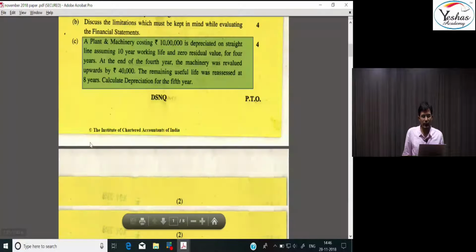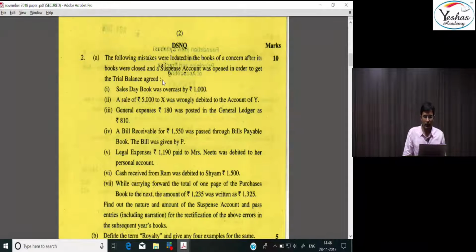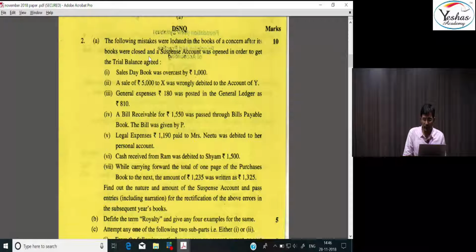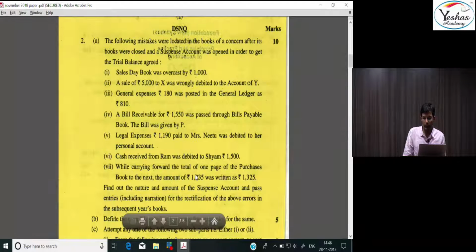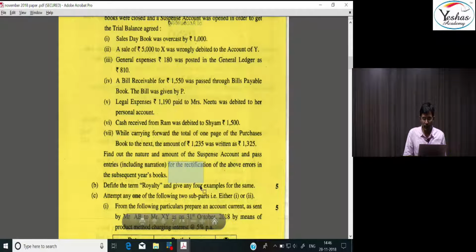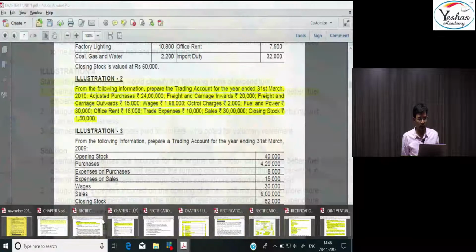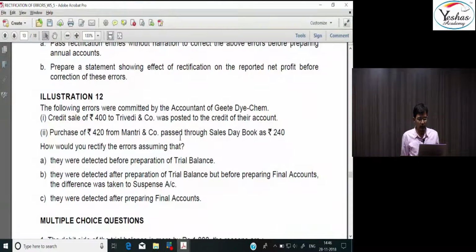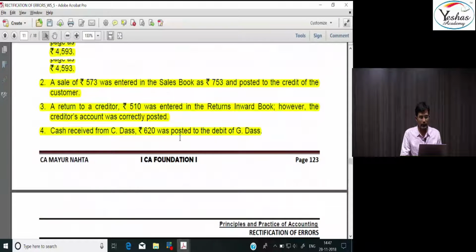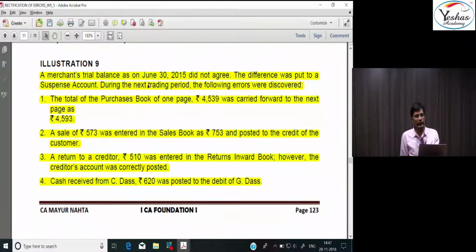Similarly, this question where they are asking us to pass the journal entry in the subsequent year, means the rectification has to be done in the next accounting period. The books of accounts have already been closed. The rectification is taking place in the next accounting period. Based on this, we had discussed the concept in the class, that how to rectify the errors if the rectification is being done in the next accounting period, with the help of the suspense account. A similar type of question we have discussed in the class.